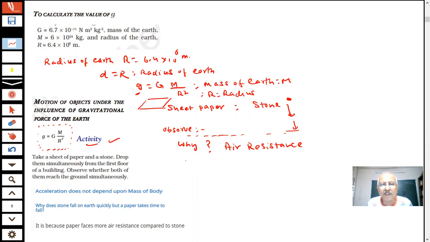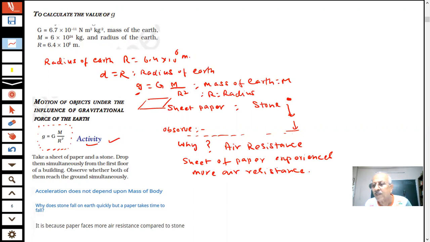So the sheet of paper, students, experiences more air resistance. Therefore, it will take more time to reach the ground. But if we perform an experiment and we remove the air, students, then you will find that the sheet of paper and stone will reach the ground at the same time. They will hit the ground at the same time.